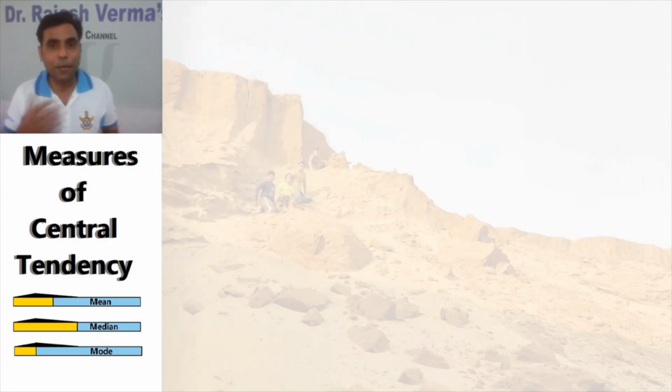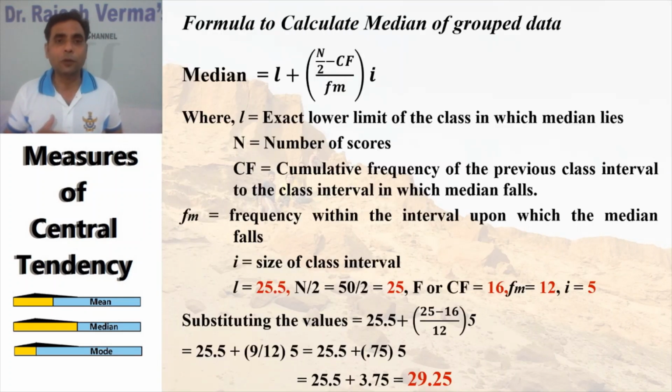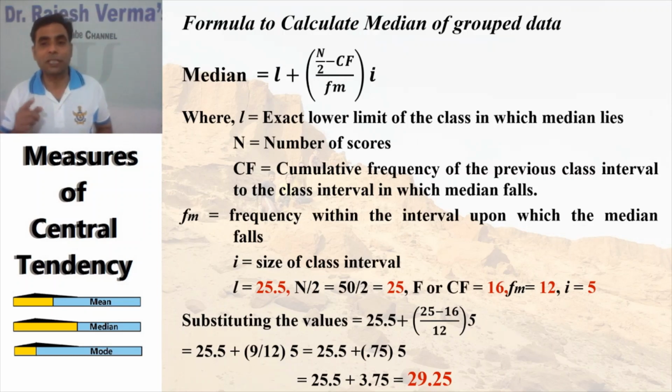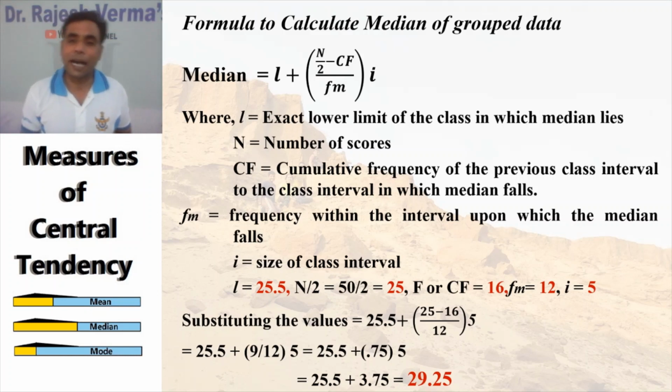Now if we substitute all the values in this formula, L is equal to 25.5, n by 2 is equal to 25, CF is equal to 16, Fm is 12, and i is equal to 5.